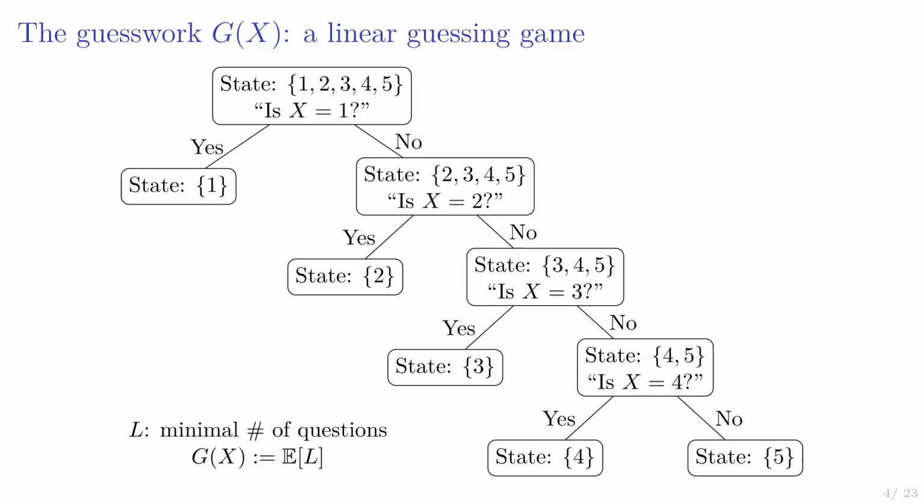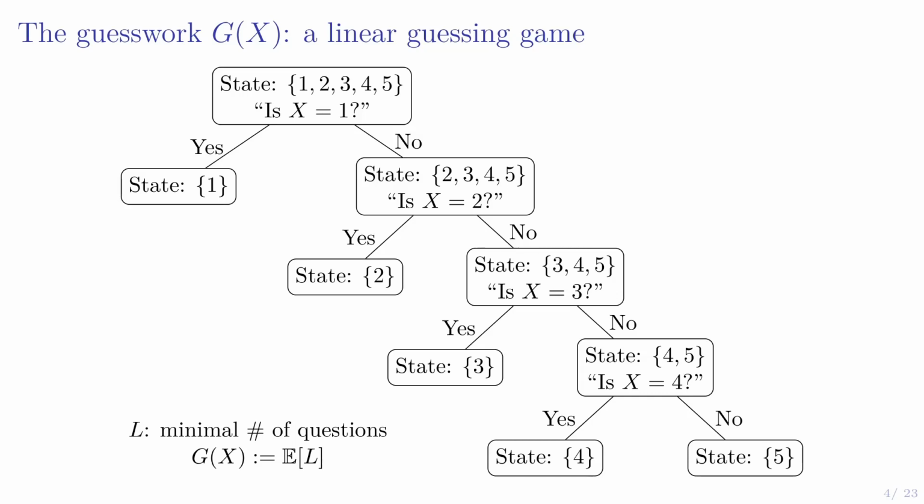And I should remark about one subtlety here: it's the minimal number of questions until you get a yes. So in this last case here, you knew it was 4 or 5. You ask, is it 4? You get a no. According to this definition, you'd have to ask again, is it equal to 5, and get the yes, even though you know it's equal to 5.